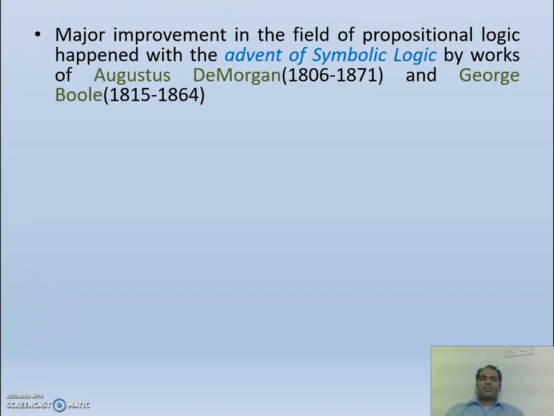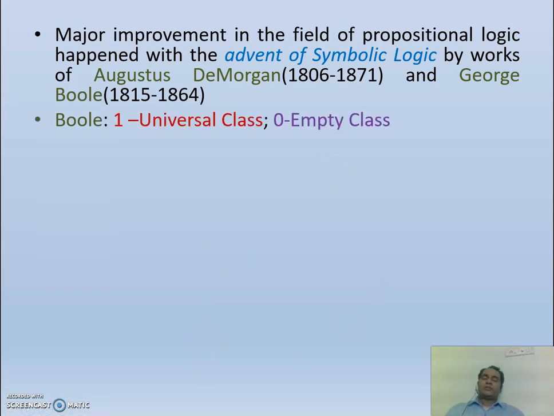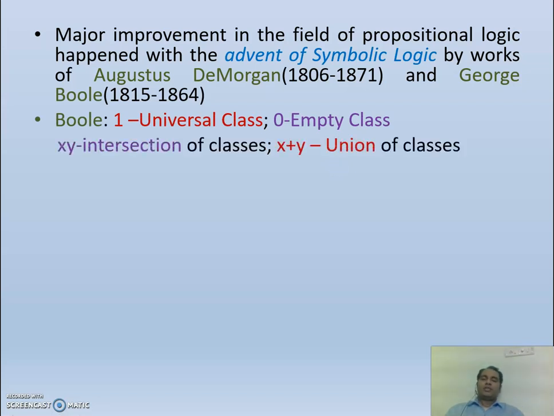We are all familiar with De Morgan's law and Boolean theorems. In fact, these two people have given a lot of contribution to the field of logic. Major improvement in the field of propositional logic happened with the advent of symbolic logic by the works of Augustus De Morgan and George Boole. Boole considered 1 in case of universal class and 0 in case of empty class. As well, he has shown intersection of classes as, for example, xy, and union of classes as x plus y.